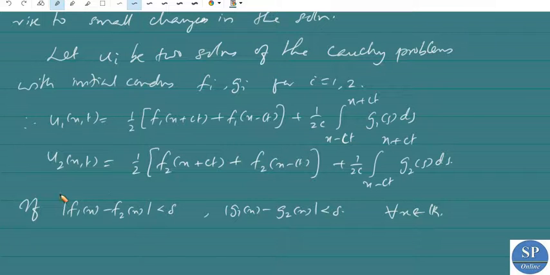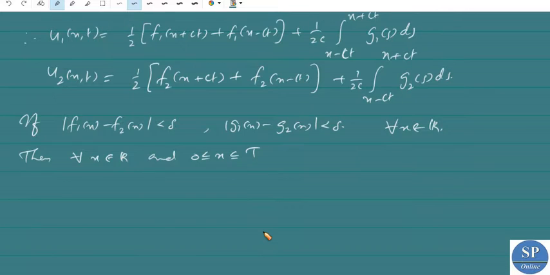Okay, now for all x belongs to R and 0 less than or equal to t less than or equal to capital T, we have, what about modulus of u1 minus u2? We need to prove that for this small change in f and g, there will be a small change in u. That is what we need to prove.